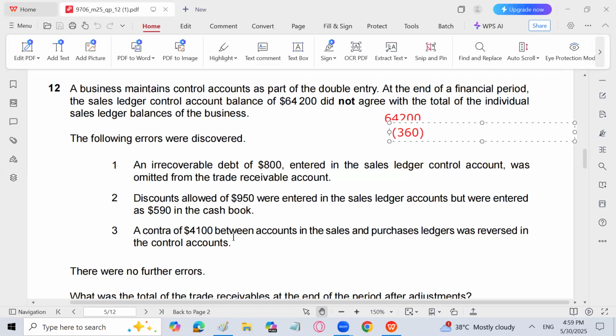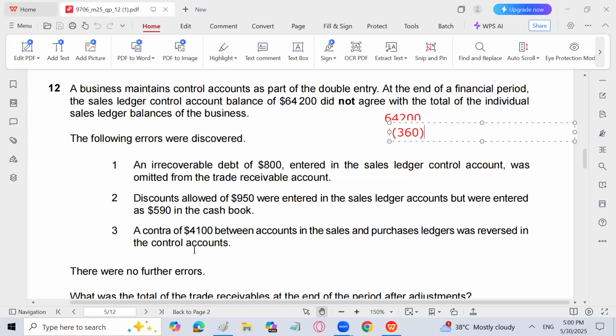A contra for 4,100 between accounts in the sales ledger and purchase ledger was reversed in the control account. You remember that contra comes on the credit side of SLCA and the debit side of PLCA. But unfortunately, we have not credited it in the sales ledger control account. Rather, we have debited it. Rather than writing it on the credit side, we wrongly have written it on the debit side.